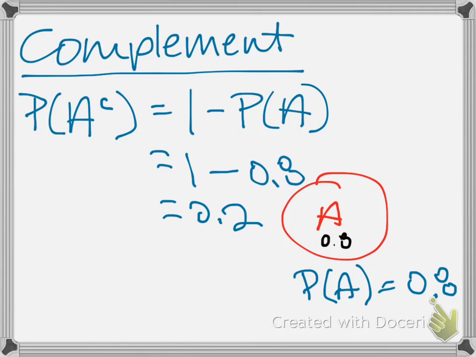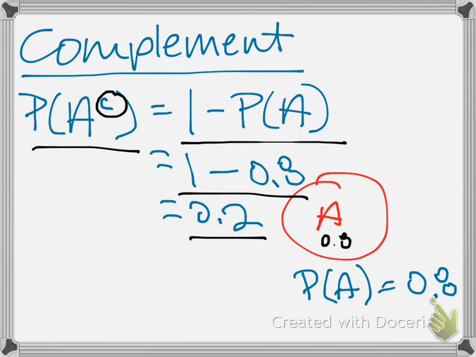You just have to notice this notation here. Whenever we're talking about the complement of an event, we write this little superscript C. So we just read this as the probability of the complement of event A is equal to 1 minus the probability of event A, which in this case is 1 minus 0.8, and of course that's equal to 0.2. So if event A has an 80% probability, then its complement has a 20% probability.